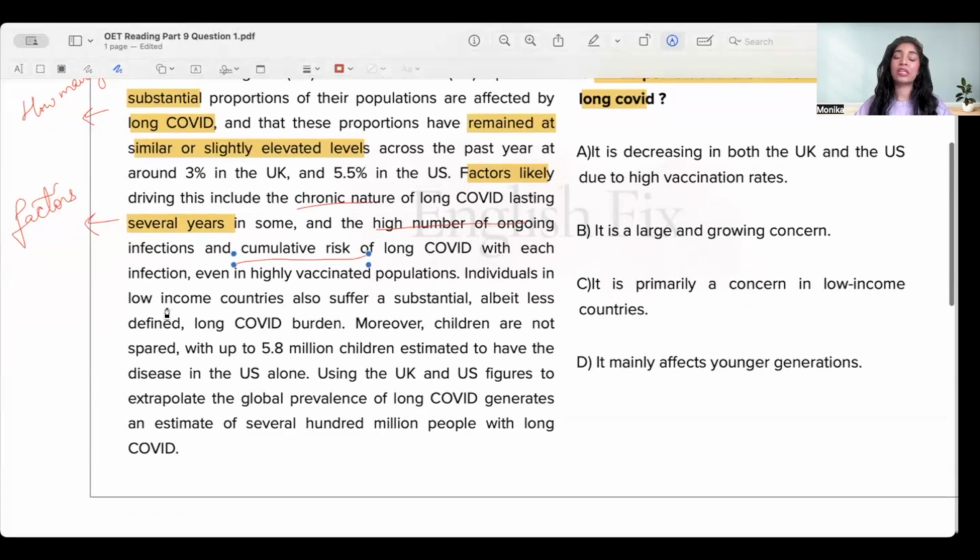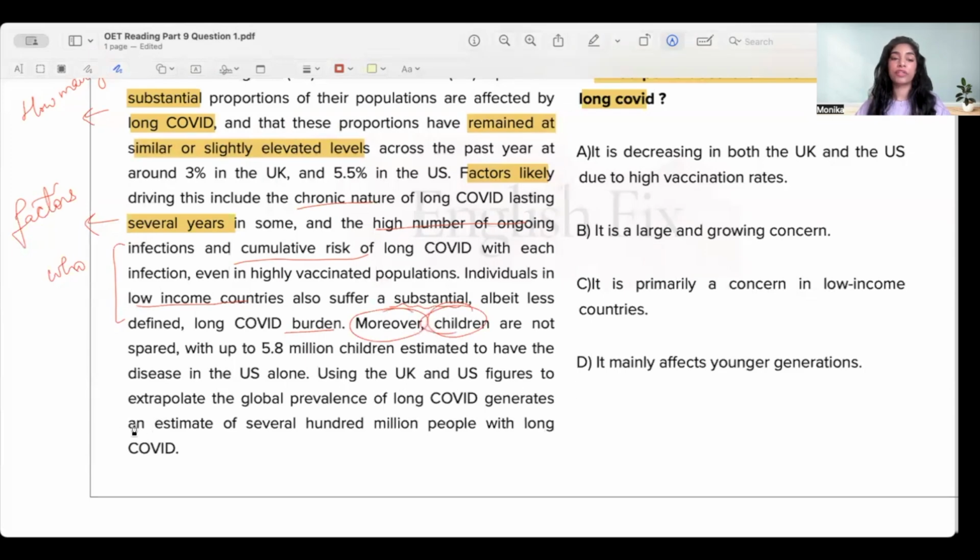Then individuals in low-income countries also suffer a substantial, once again, less defined long COVID burden. Moreover, children. So here now they are saying who is affected? The people in low-income countries, and then moreover, children are not. So we are adding on to the same thing when I'm saying moreover. You realize that, right? I'm not going in a different direction. Children are not spared, with up to 5.8 million children estimated to have the disease in the US alone. So once again, they're saying that low-income countries and then the children also are getting this.